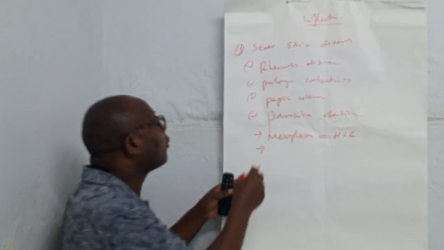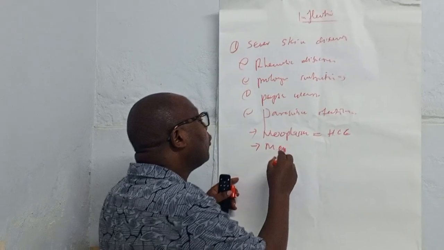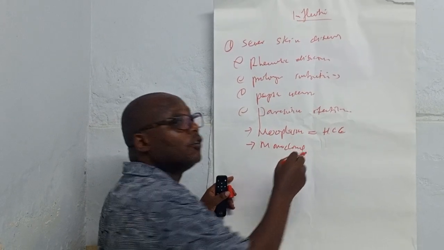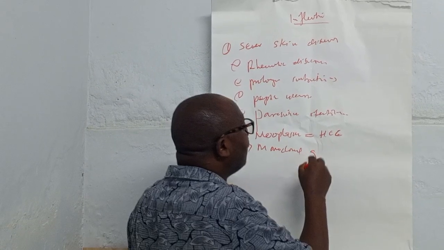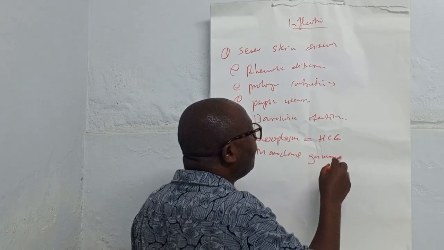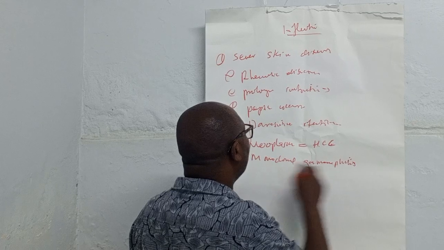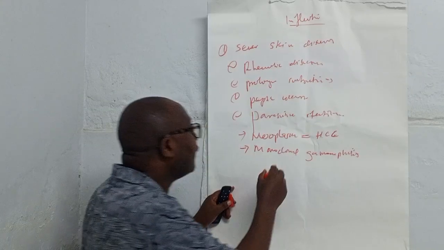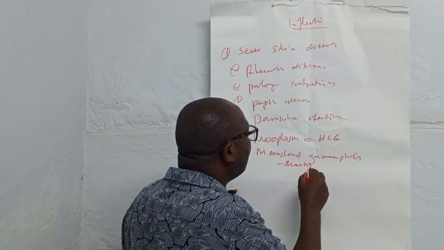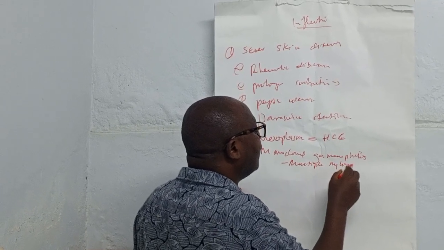We also have other conditions, which we call monoclonal gammopathies. For example, multiple myeloma is one of them.